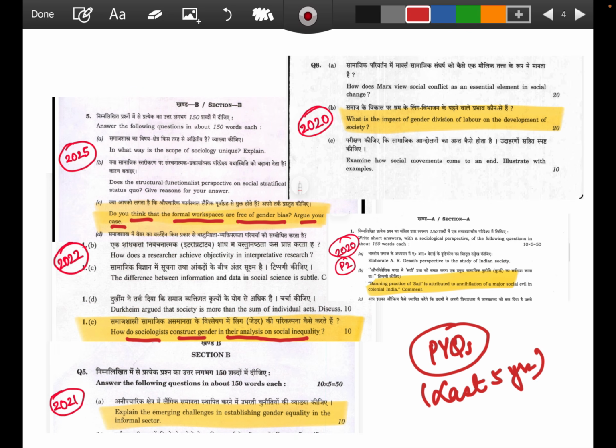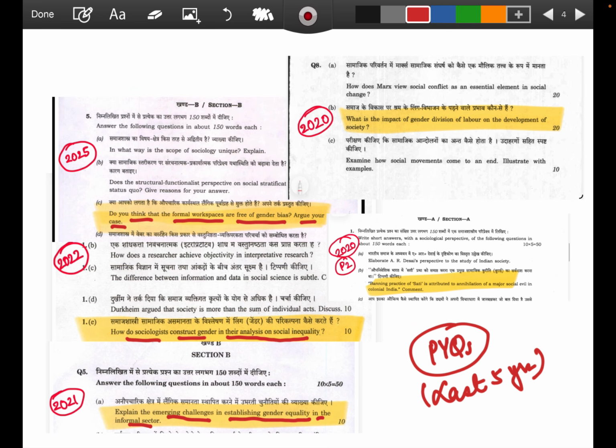In 2021, again, the question was: explain the emerging challenges in establishing gender equality in the informal sector. So this is again a question which can be backtracked with 2025, where formal workspaces and gender bias were asked, and here establishing gender equality in the informal sector. So sector-wise linkages with gender have been asked.